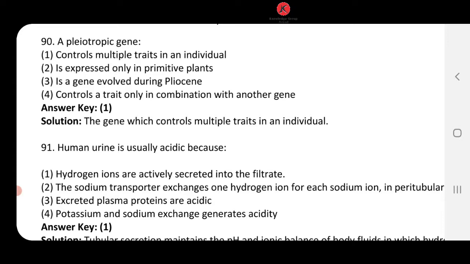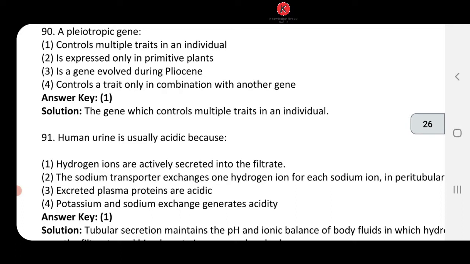This is true. Is expressed only in primitive plants. Is a gene involved during pleiotropy, controls a trait only in combination with another gene. Okay, pleiotropic gene we know, single gene controlling many characters. Example for the same which we have studied in class 12 is phenylketonuria, a disease caused due to deficiency of phenylalanine hydroxylase enzyme. So 90, answer number 1 is going to come.